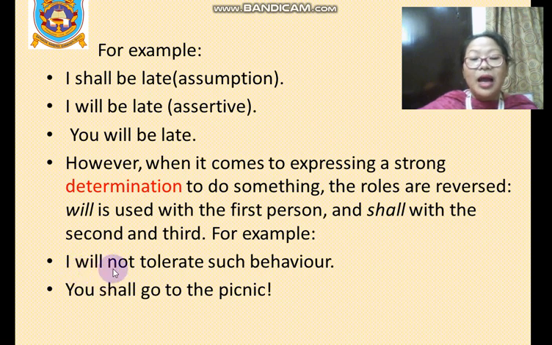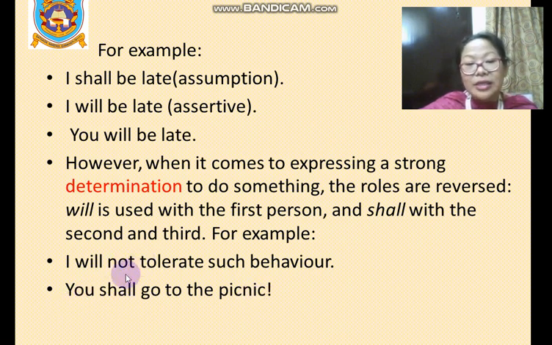Example, I will not tolerate such behavior. Will is used with the first person here. And shall with the second or third person: you shall go to the picnic. So you is a second person.